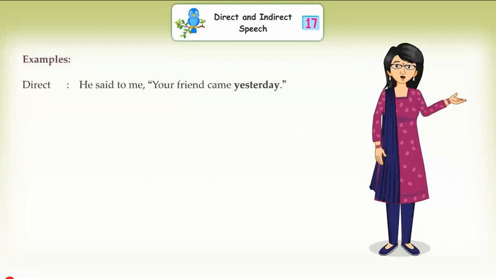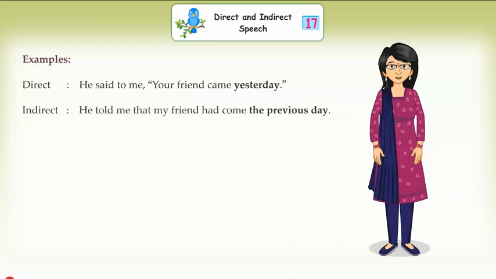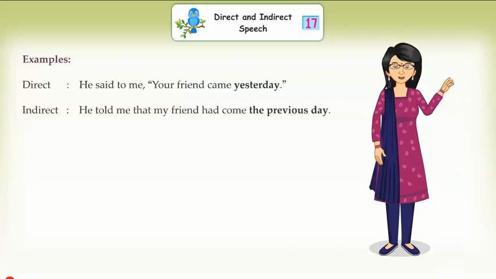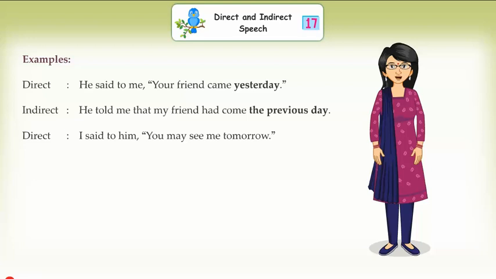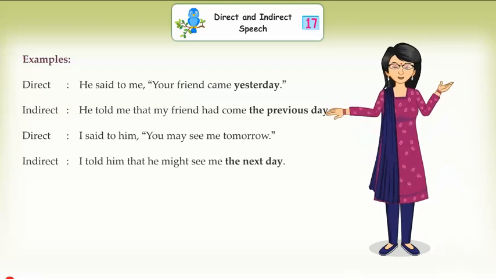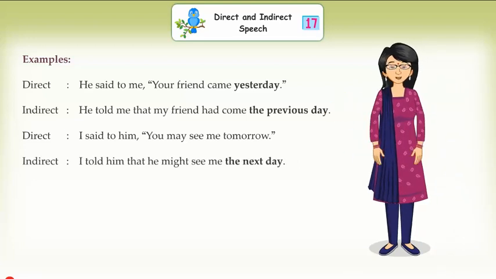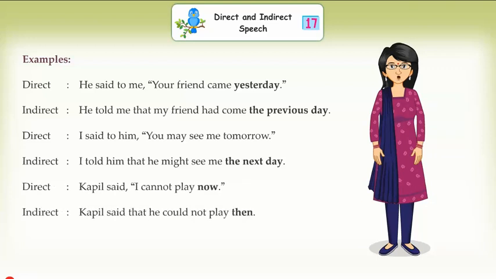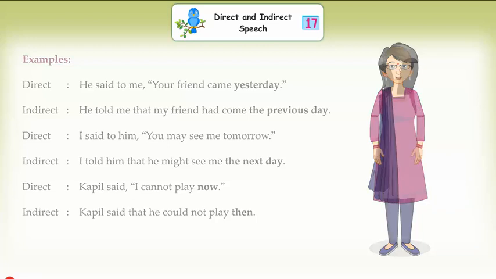Direct: He said to me, your friend came yesterday. Indirect: He told me that my friend had come the previous day. Direct: I said to him, you may see me tomorrow. Indirect: I told him that he might see me the next day. Direct: Kapil said, I cannot play now. Indirect: Kapil said that he could not play then.